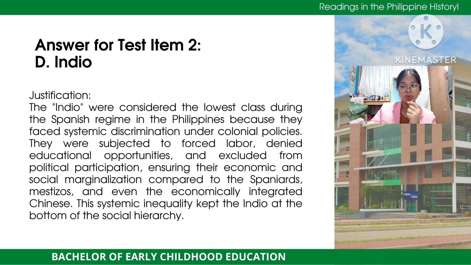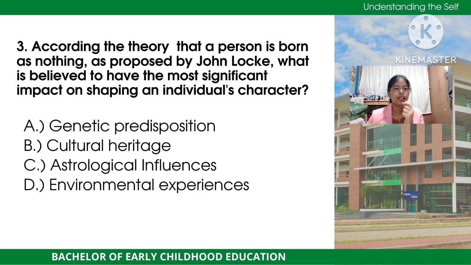So now let's move forward to number 3, which is the core subject, Understanding the Self. In here we have the question: According to the theory that a person is born as nothing, as proposed by John Locke, what is believed to have the most significant impact on shaping an individual's character? We have here choices. A, genetic predisposition. Letter B, cultural heritage. And letter C, astrological influences. Letter D, environmental experiences. Which do you think is the answer?